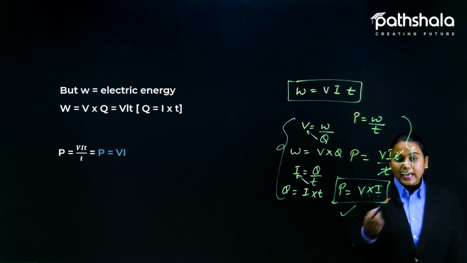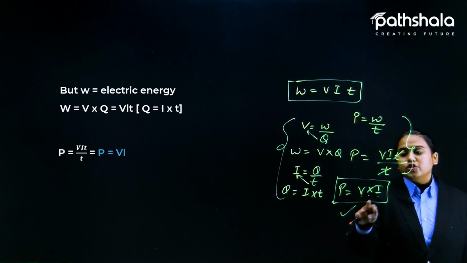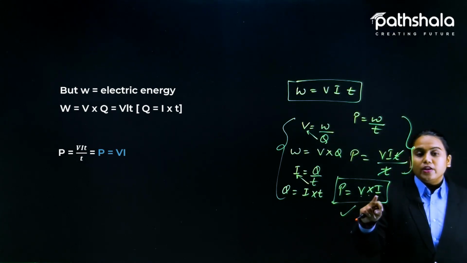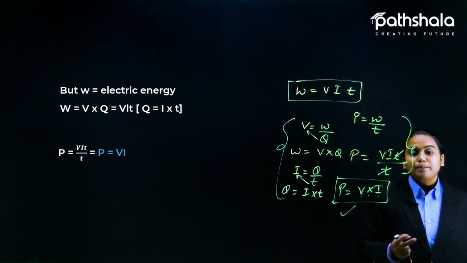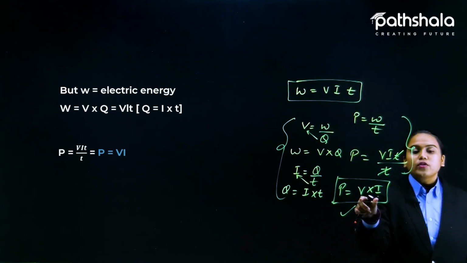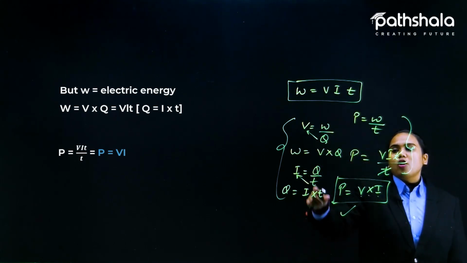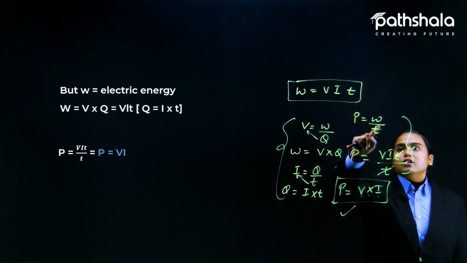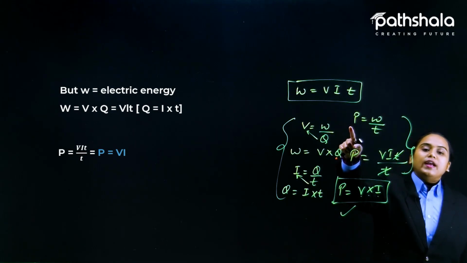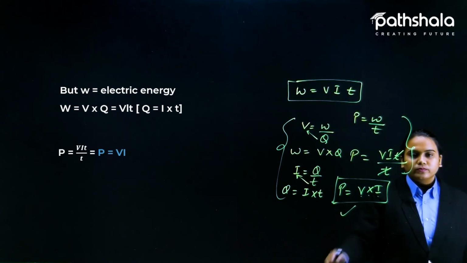So if you get a question like this, where you are given the potential value and the current value, and you are asked for the power that has been consumed or generated, you can simply multiply them. There is no need to go back and calculate all the values of W and T and then find the P value. You can simply find it by this formula also.